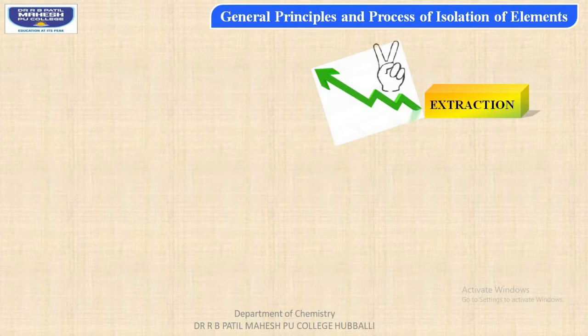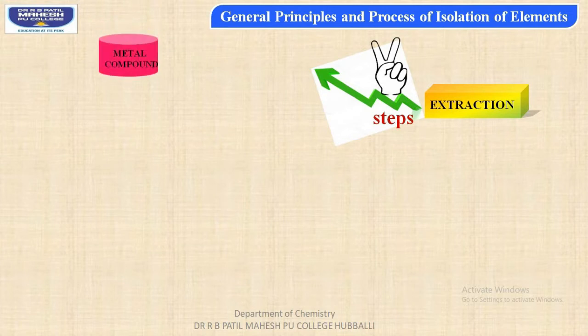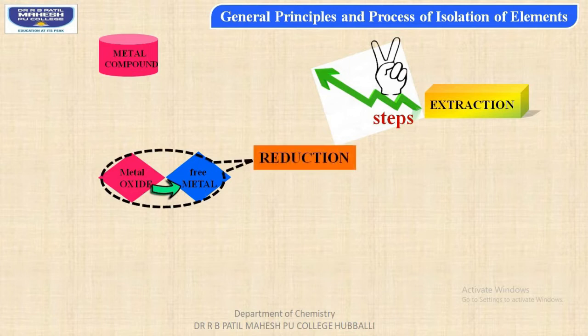Extraction of metals consists of two main steps. The first step is oxidation and the second step is reduction. When the metal compounds are converted into metallic oxide, the process involved is oxidation. When metallic oxides are converted into free metals, that is, the elemental state, then the process is reduction.